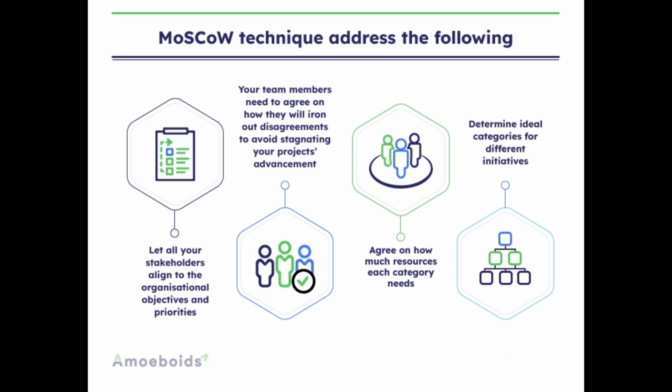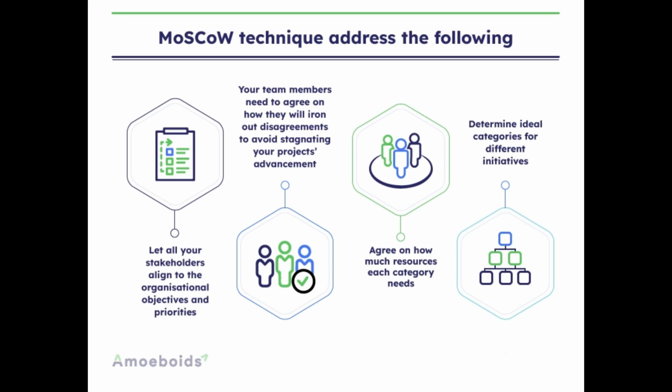How to use MoSCoW. Use it to prioritize project tasks or features based on their importance and urgency. Helps focus resources on critical success factors while managing stakeholder expectations. Pro tip: be flexible as priorities may shift, but always keep the focus on the must-have items for project success.